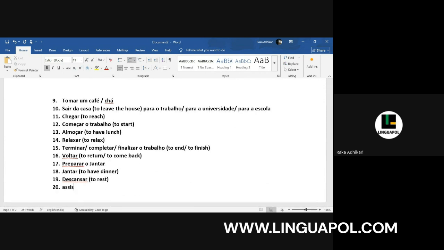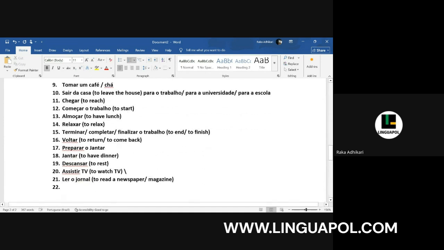Or assistir TV, to watch television. Or ler o jornal, to read a newspaper or a magazine. Ler livros, to read books. Then whatever hobbies you pursue, you can add that in here.